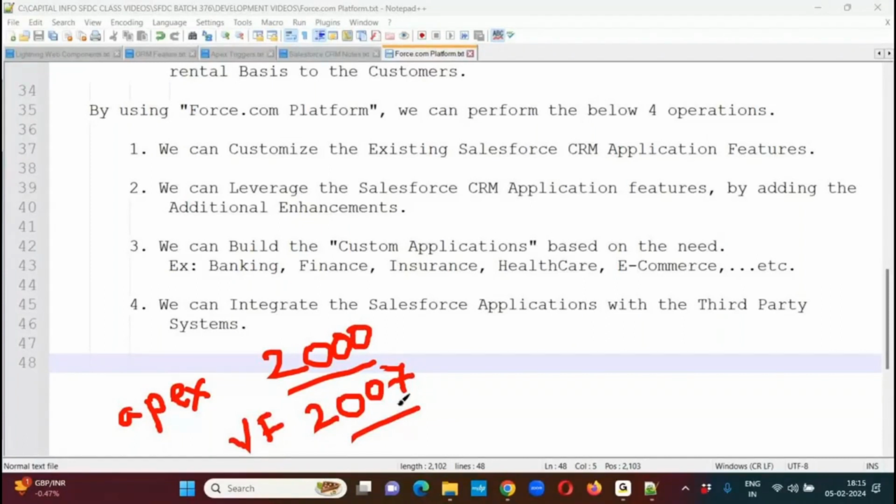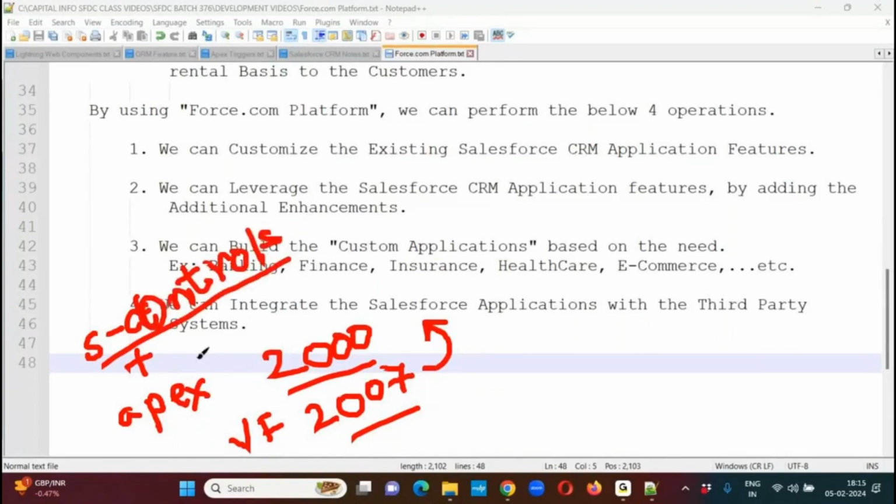Before 2007, as part of the Force platform, two features were available. First one, Apex. Second one, S controls. S controls are for user interface design, and Apex is for business logic. S controls are purely built upon the Ajax toolkit, Asynchronous JavaScript and XML. So you need thorough knowledge of JavaScript programming and HTML.